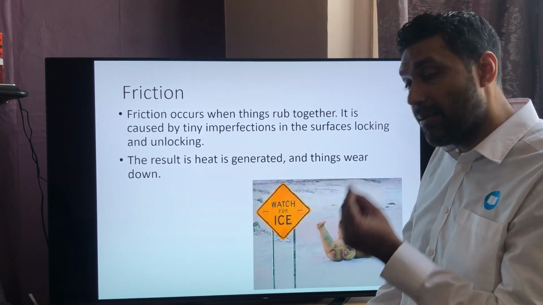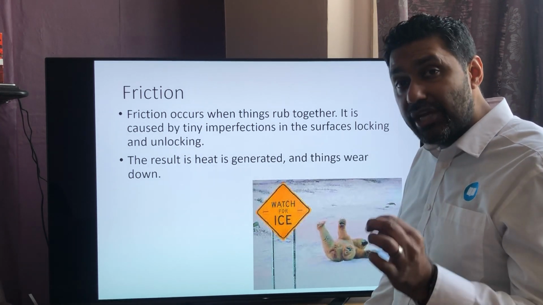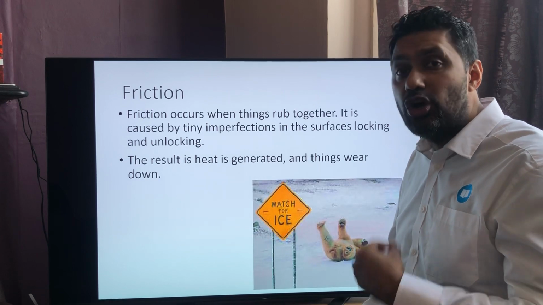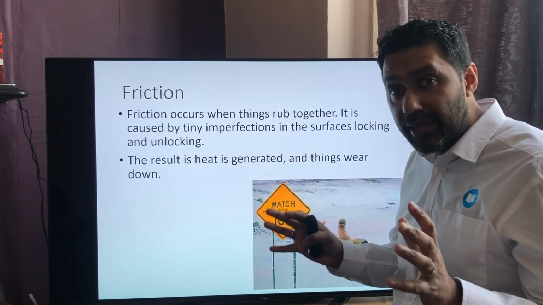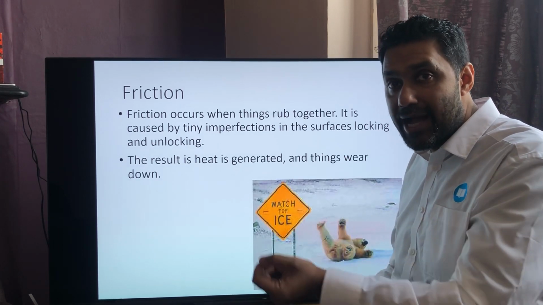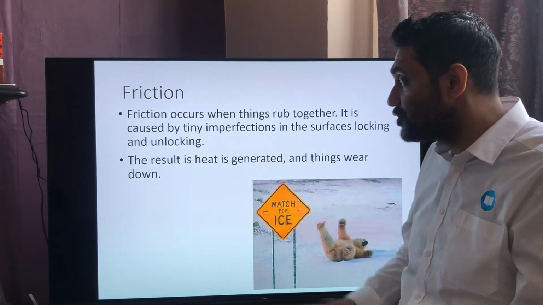Okay, but remember the learning objective for this lesson: energy, you can't create it, you can't make it out of nothing, you can't destroy it, it can't just disappear. It can only transfer from one form to another. And some of the energy is wasted, but it's dissipating into the surroundings.